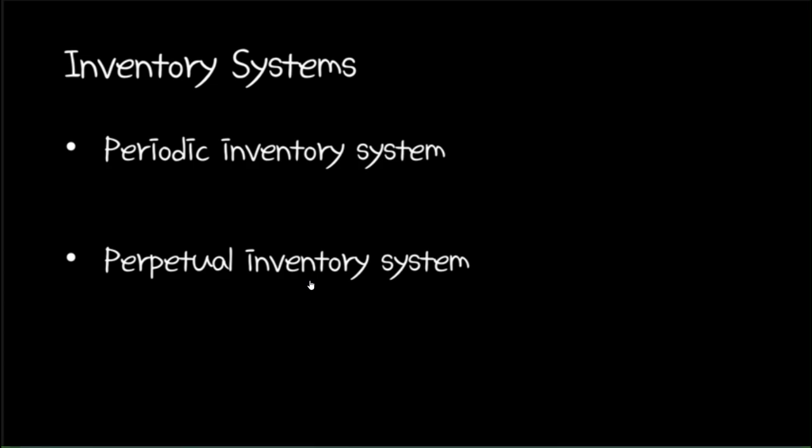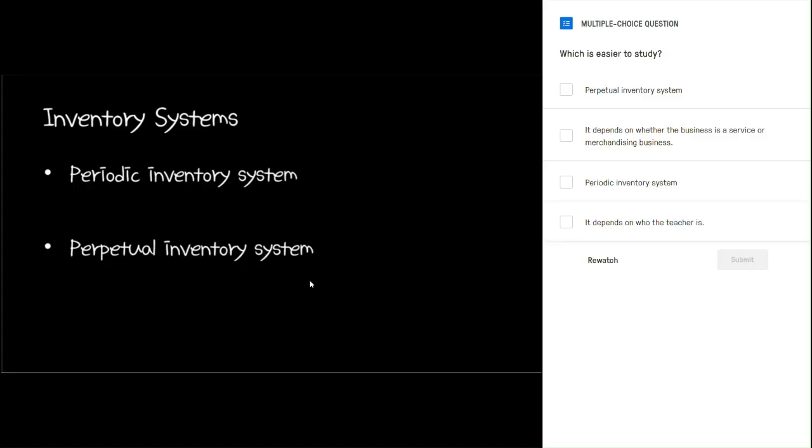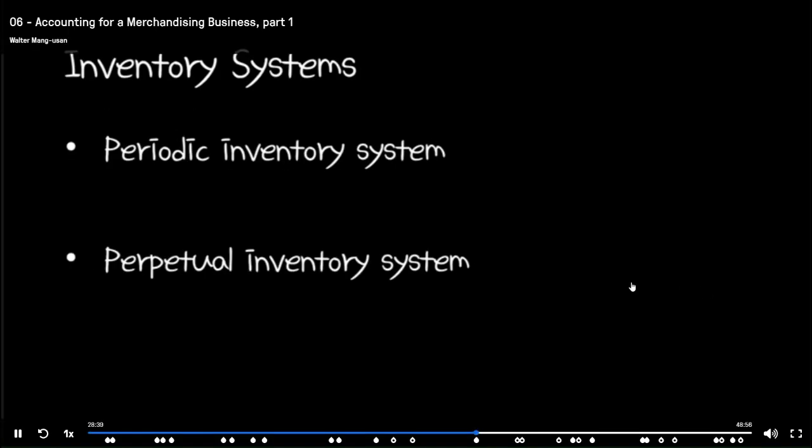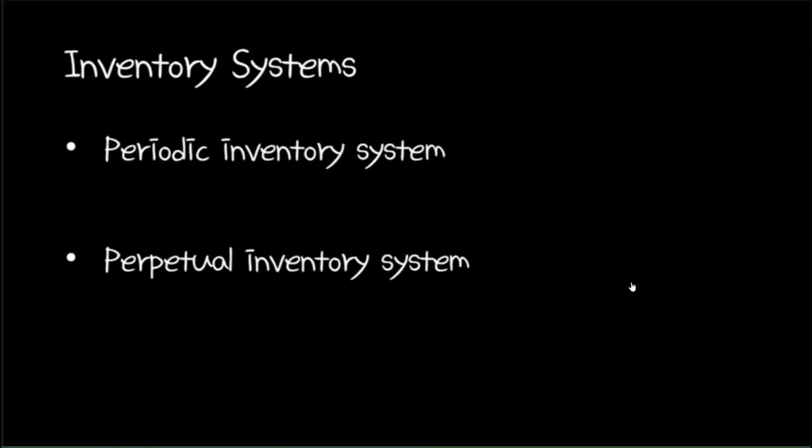So, what do you think is easier to study, the periodic inventory system or perpetual inventory system? Well, because it's relatively more straightforward, the perpetual inventory system would be easier to study. There are no additional temporary accounts that we need to deal with. If that's the case, then which inventory system should we focus on studying for the remainder of the term? Well, I'm sure that because you love challenges, you chose the periodic inventory system.